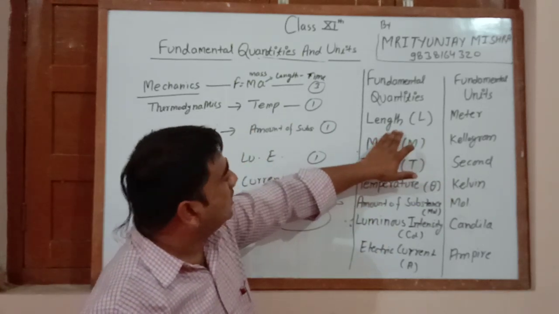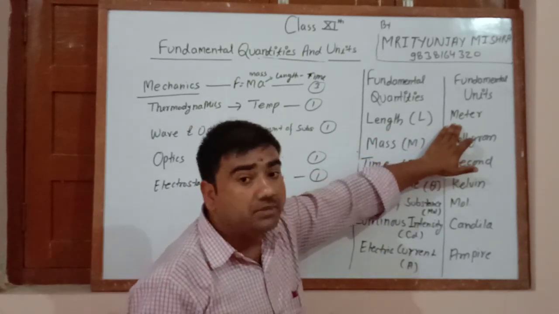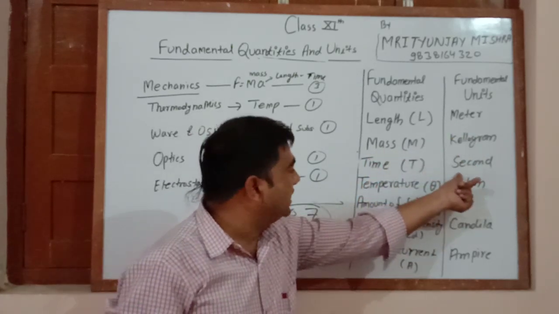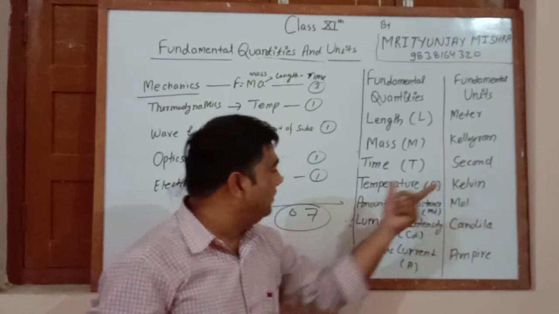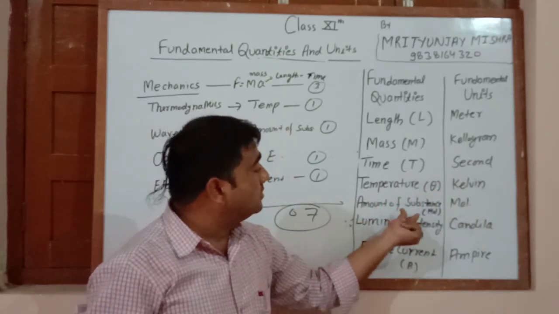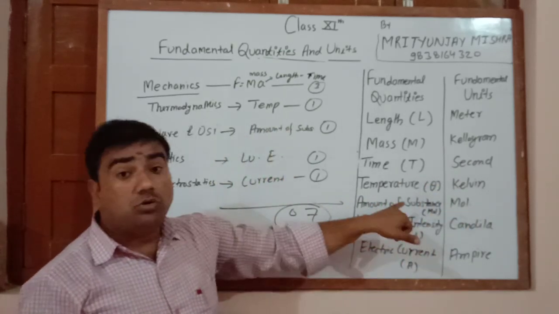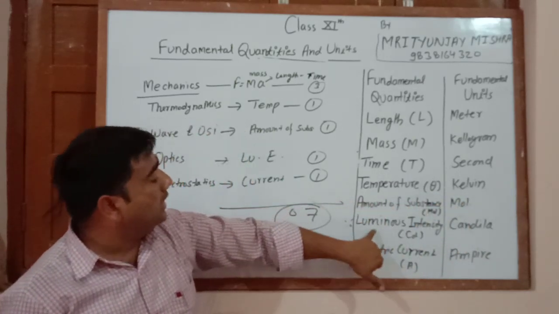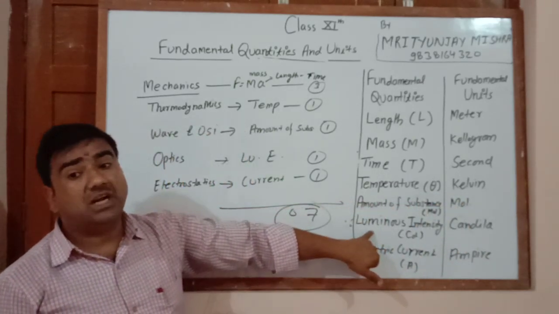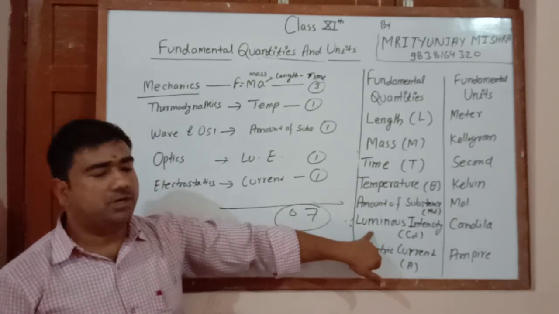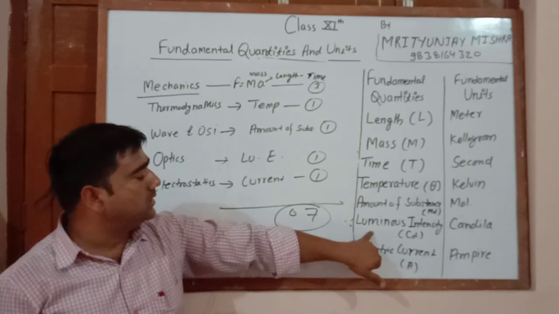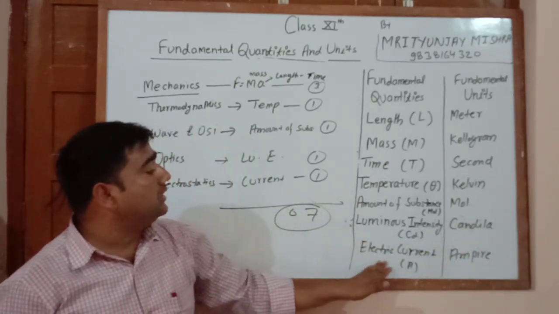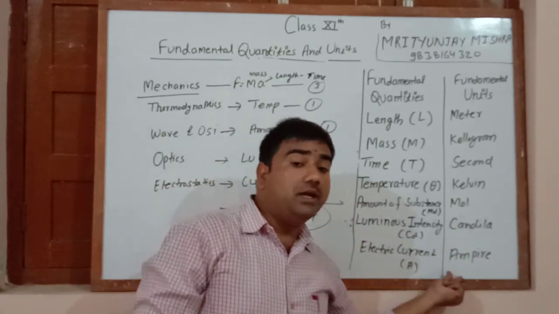Length is measured in meter, mass in kilogram, time in second, temperature in Kelvin, and amount of substance in mole, and luminous intensity. What is luminous intensity? How does it depend? We will study in the next lecture. Luminous intensity is measured in candela, and electric current you will know, in ampere.